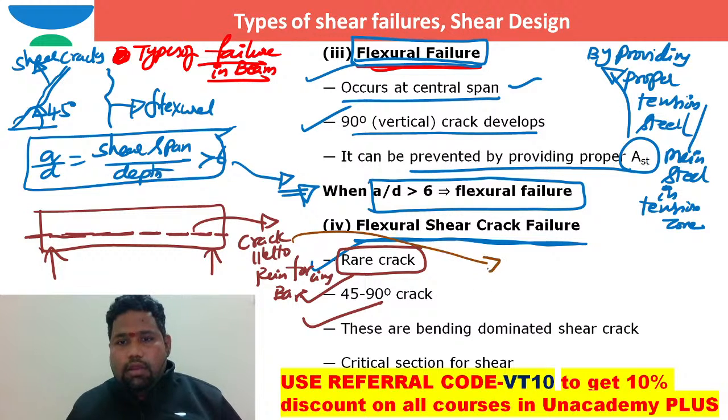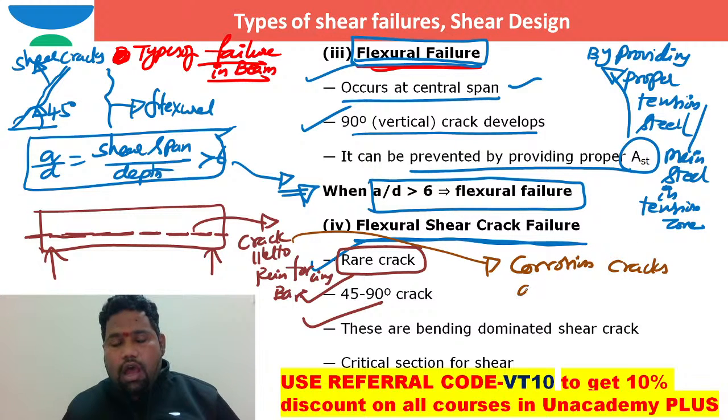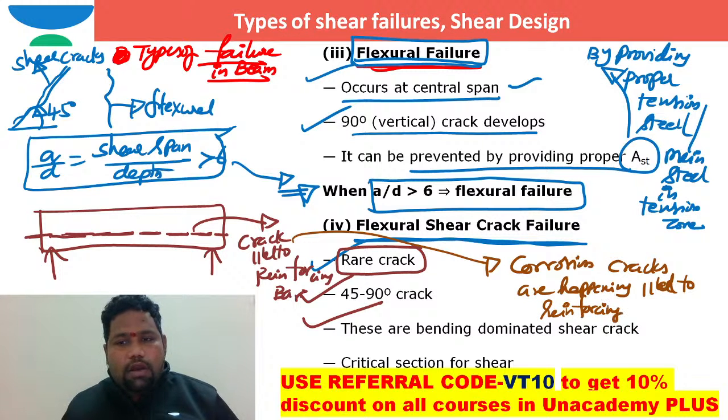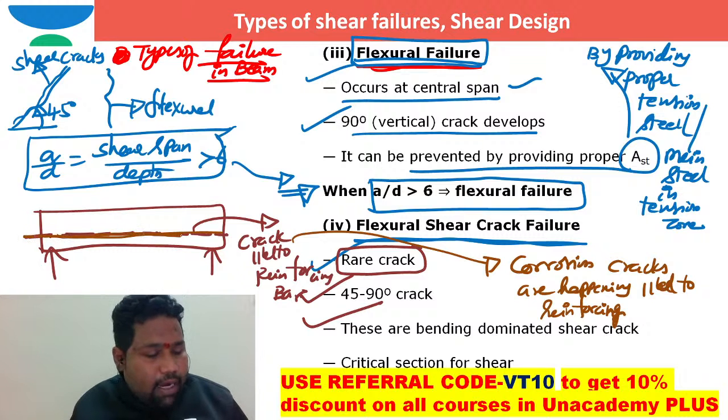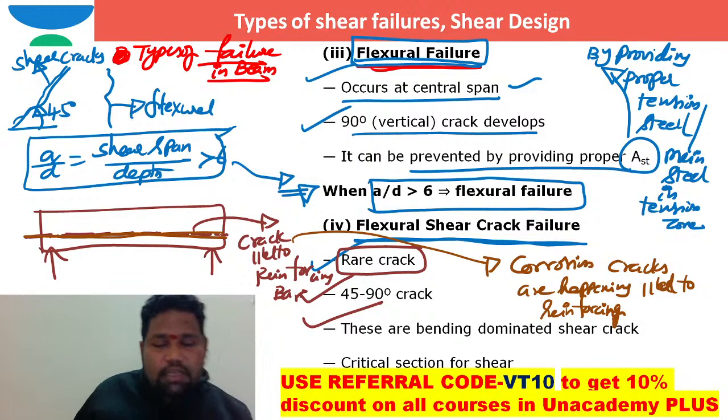So corrosion cracks happen parallel to the reinforcing bar. Because of corrosion, uniform pressure will be applied on the surrounding concrete throughout the length of the bar. Because of that, a crack is possible along the length of the bar, in this direction. So such types of cracks are nothing but corrosion cracks, right?